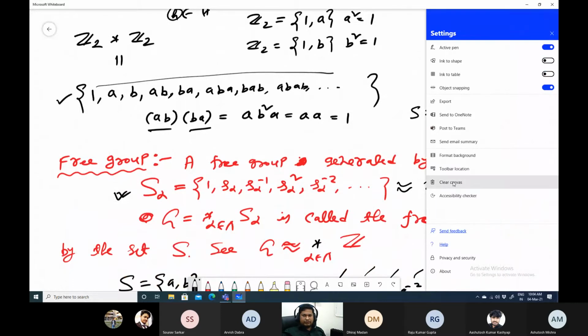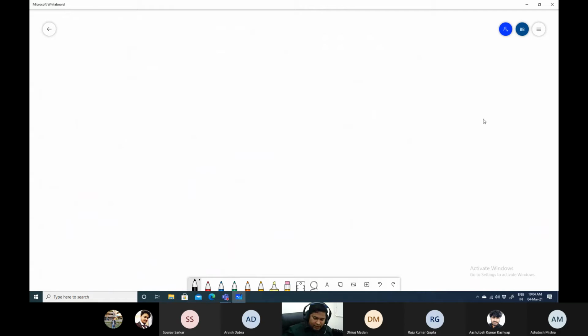Okay, so this is all about the group part. Now we move to our next main problem. First of all, the Van Kampen theorem statement is something different. Anyway, we generally will not use that one. We generally use an easy version of the Van Kampen theorem.